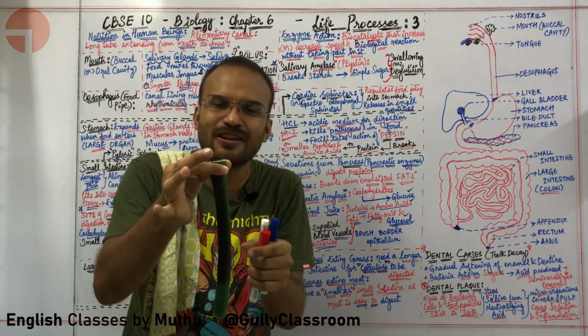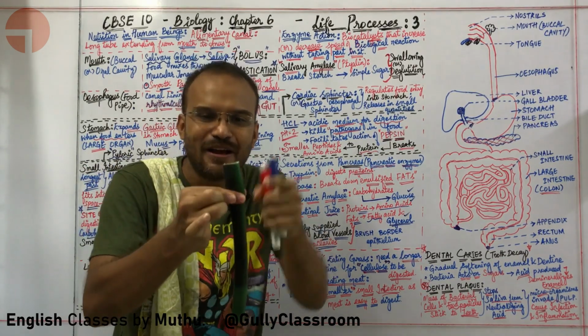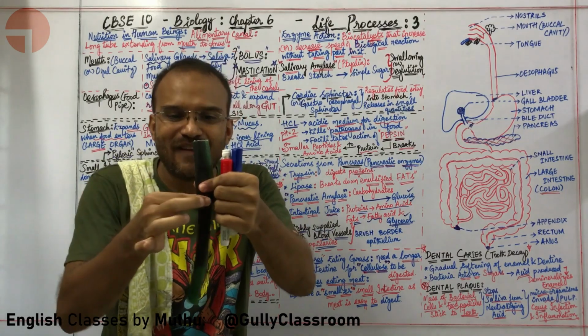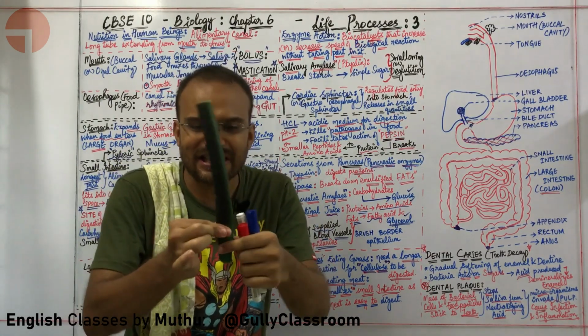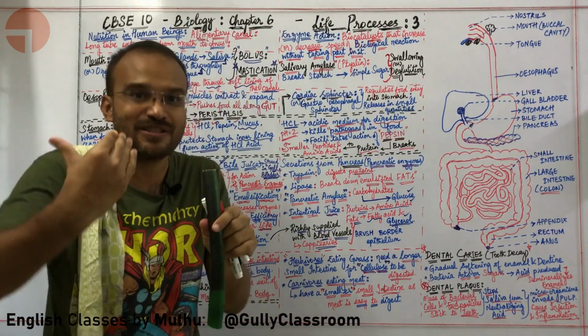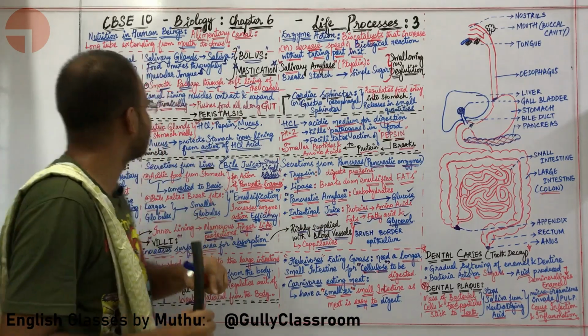An expansion is taking place. Now what is happening? Here it is expanding, here it is contracting. Here it is expanding, here it is contracting. Wherever I am pinching my fingers, contraction is taking place. This type of successive contraction and expansion that pushes the food through the food pipe is called peristalsis.